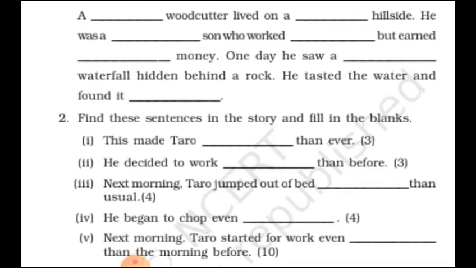You have to read the story very carefully and then find out some sentences that are given, and what would be the right answer for this. First number, this made Taro dash than ever. So what should come in this blank? Second, he decided to work dash than before. So this is the way you will fill all the blanks.